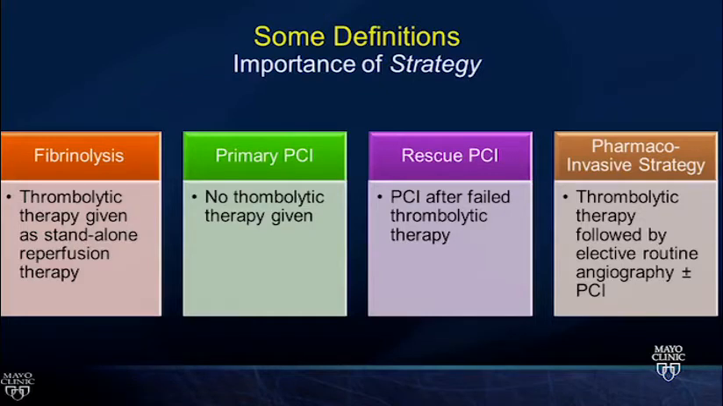The pharmacoinvasive strategy only really exists at non-PCI capable hospitals. And this involves thrombolytic therapy followed by transfer for elective routine angiography plus or minus PCI. So if you're at a non-PCI capable hospital, then the pharmacoinvasive strategy, and we'll talk more specifically about that in a couple minutes, will be worth considering in certain patients. This is sometimes confused with something that was called facilitated PCI, where half-dose lytics was given immediately followed by angiography, and patients did worse. So there is this time period after exposure to lytics where patients should not go to the cath lab.